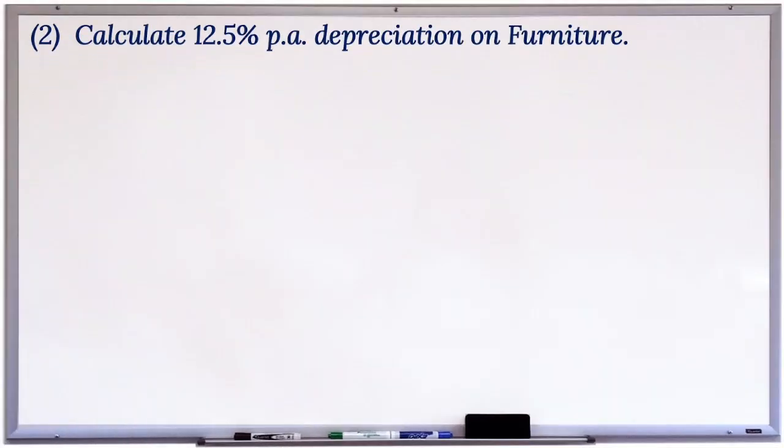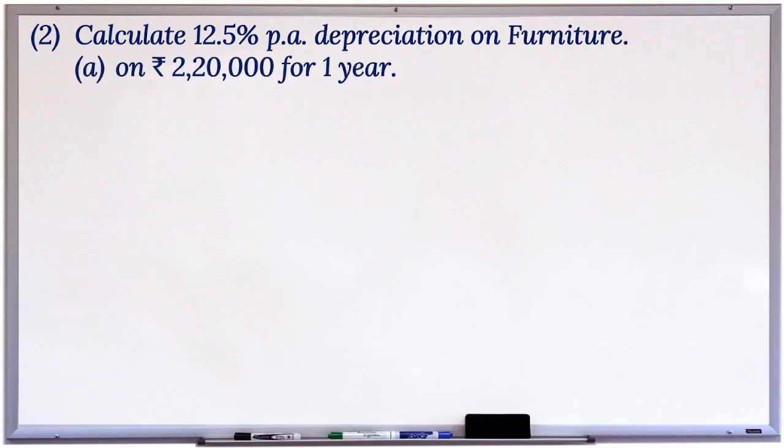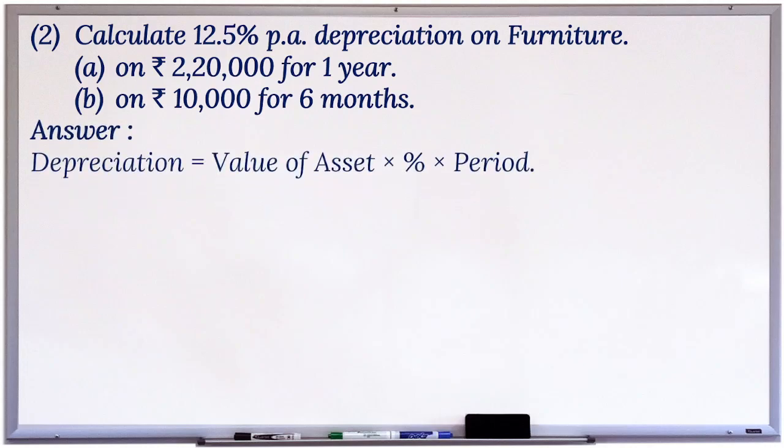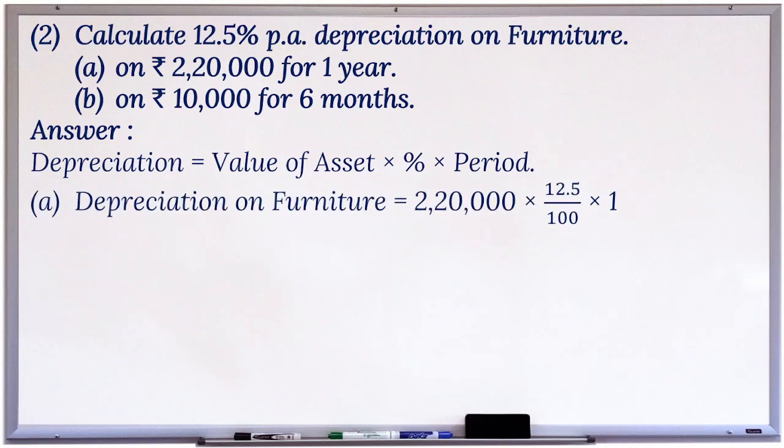2. Calculate 12.5% per annum depreciation on furniture. A. On rupees 2,20,000 for 1 year. B. On rupees 10,000 for 6 months. Answer. Depreciation is equal to value of asset multiplied by percent multiplied by period. A. Depreciation on furniture is equal to 2,20,000 multiplied by 12.5 divided by 100 multiplied by 1 is equal to rupees 27,500.